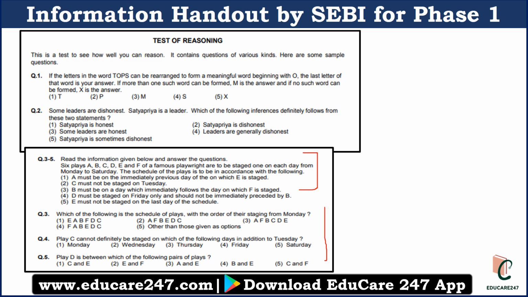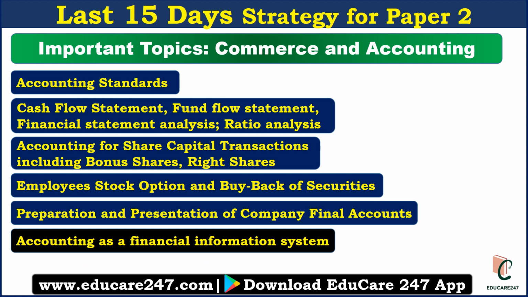You can solve some passage-based questions, direction sense, blood relation, alphabetical reasoning, and numerical reasoning. So these kinds of questions are expected in your exam, and this paper is also not going to be very difficult. Again, this is qualifying in nature, so you have to score the minimum so that you can clear the cutoff. For paper 2, SEBI has given only 2-3 representative questions.